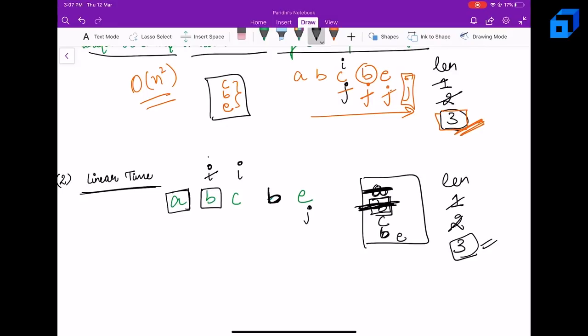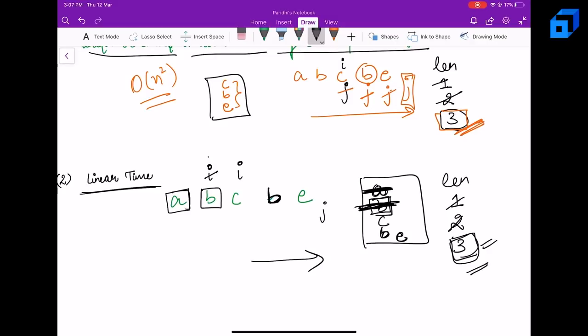So we can put E into the set and the present length is 3, and the current maximum length is also 3. So we need not update it, right? And let's move our J now. So j has reached the end of the string, and that means we have completely traversed our string, right? And that's how we know when to stop.